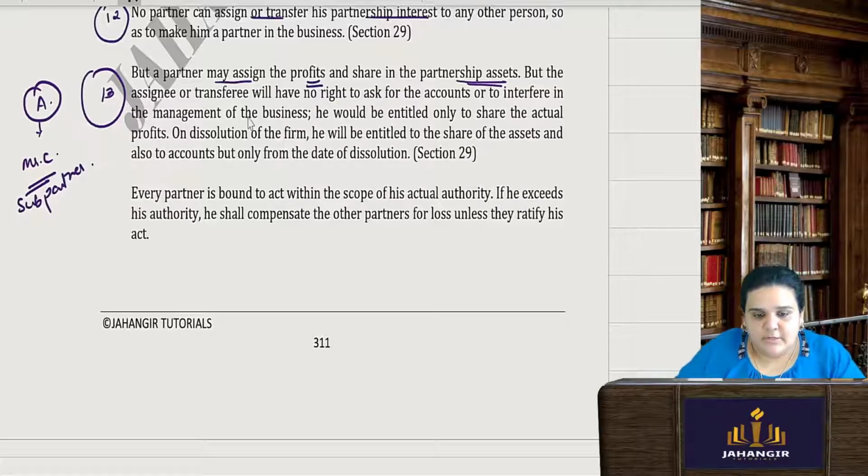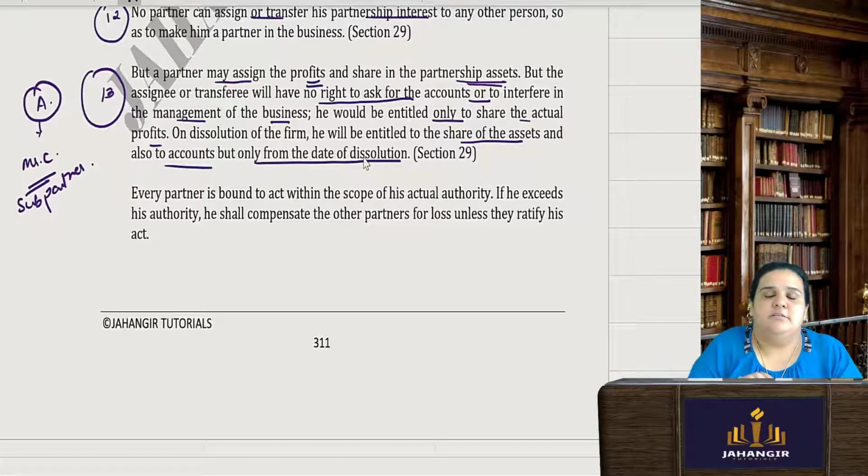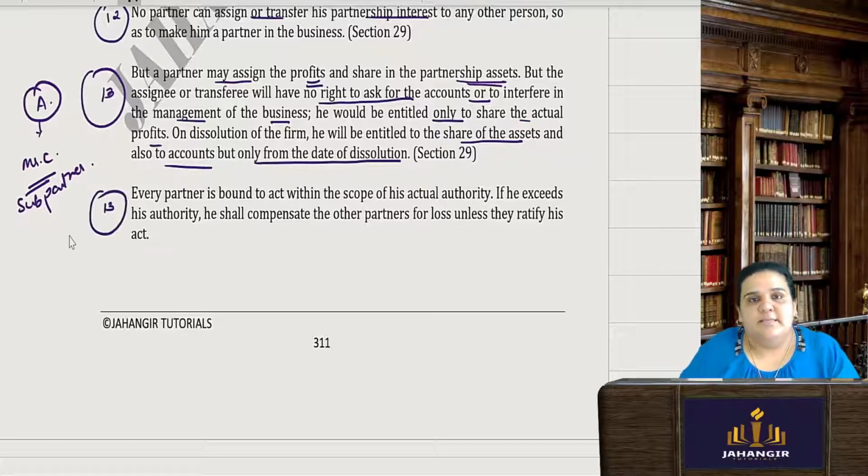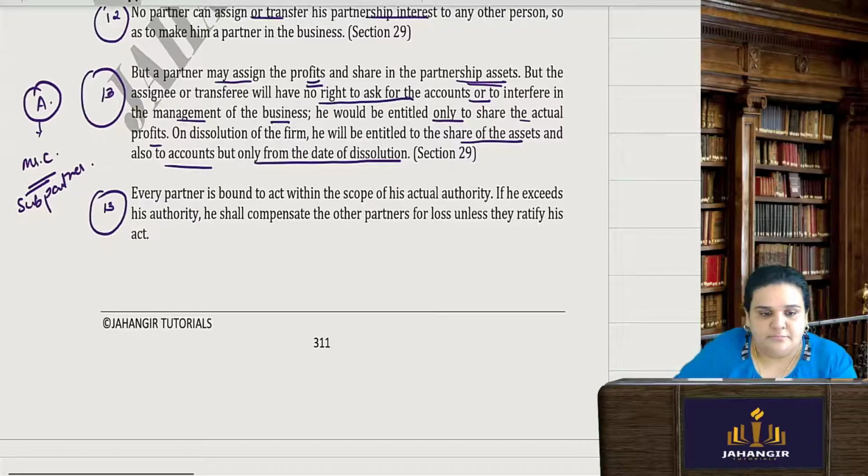But the assignee or transferee will have no right to ask for the accounts, or any right to interfere in the management of the business. He would be entitled only to share the actual profits. That's it. On dissolution, he will be entitled to share the assets and also the accounts, but only from the date of dissolution. Until then, he doesn't have any right. Okay, this kind of sub-partners, or you can say any assignees or transferees.